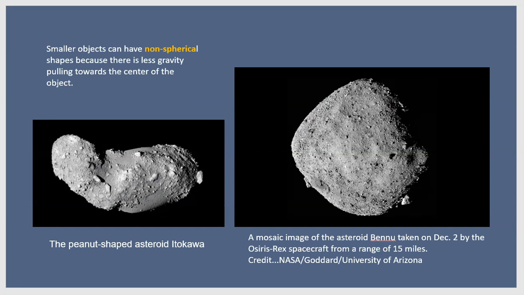Smaller objects can have non-spherical shapes because there is less gravity pulling towards the center of the object. And these are actual pictures taken by spacecraft of some asteroids in our solar system. And notice they are not spheres.